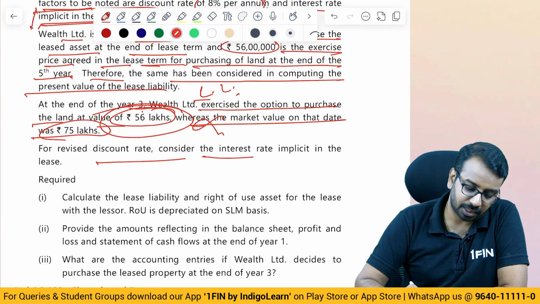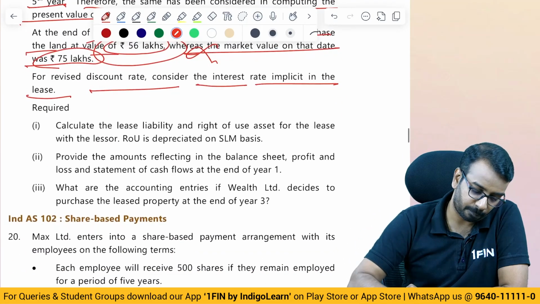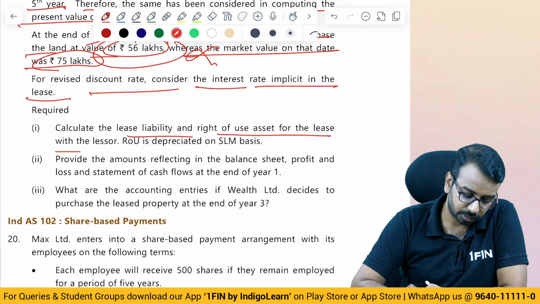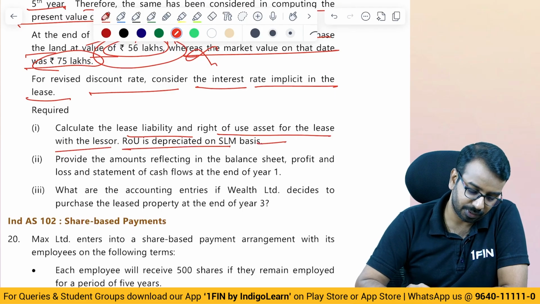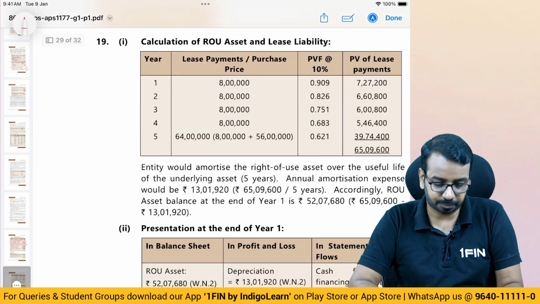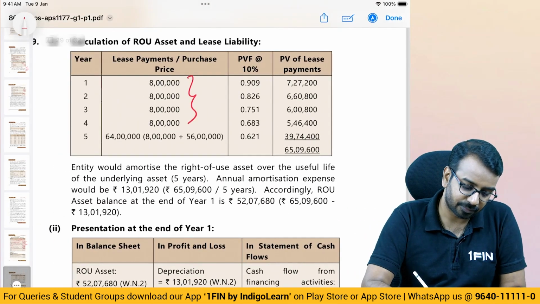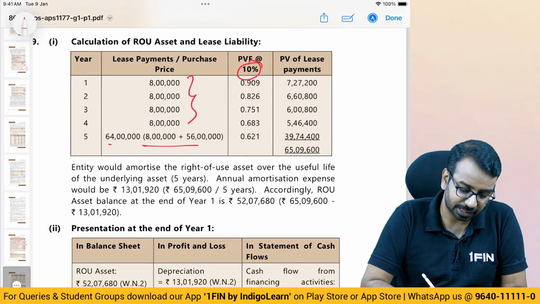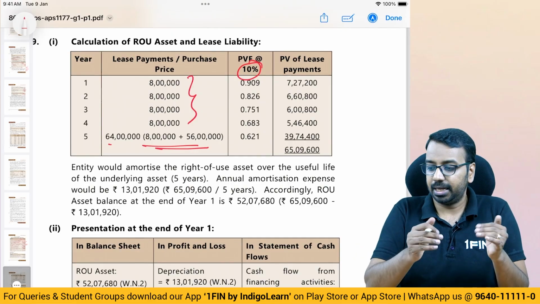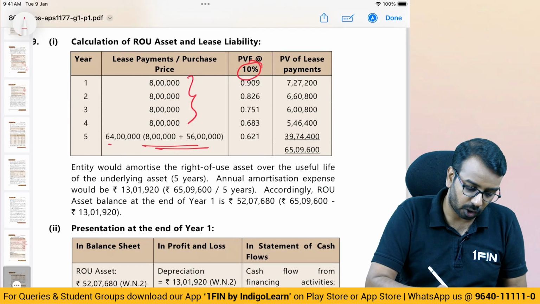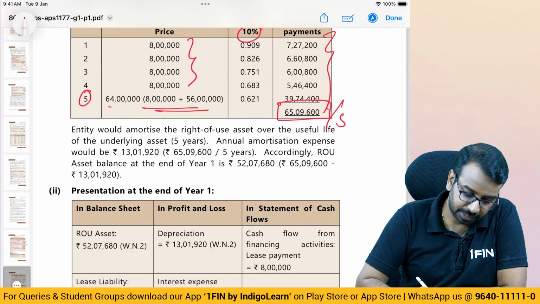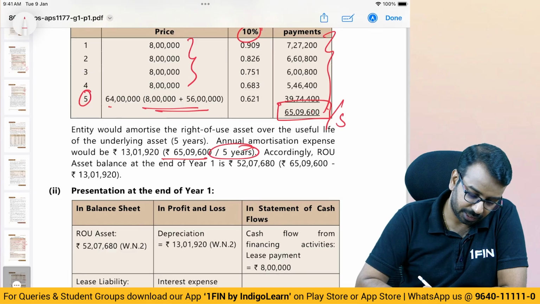Revised discount rate: consider the interest rate implicit in the lease. Calculate the lease liability and ROU asset for the lease with the lessor. ROU is depreciated on SLM basis. So for that, it is a very simple working. Present value of lease payment of 8 lakhs factored at 10%, and at the end 56 lakhs plus 8 lakh. But sir, we exercise at the end of the 3rd year, that is subsequent. Okay. Initially, we thought we will exercise it at the end of the 5th year. So this is the present value of lease payment. This divided by 5 will be the amortization, right?